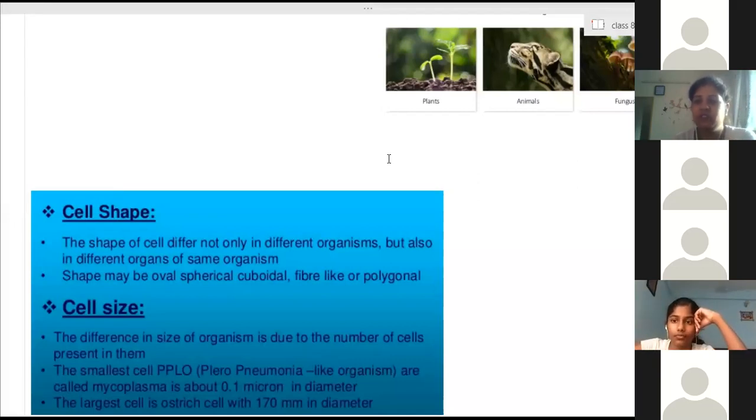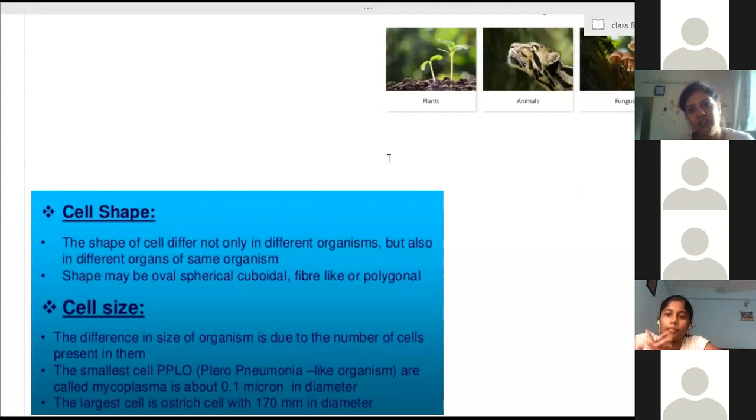Size is also the same, shape is also the same. Only what is the difference? The number of cells. The ant has fewer cells, humans have more, then elephants, then giraffes. So the number of cells differs, but the size of the cell won't differ.